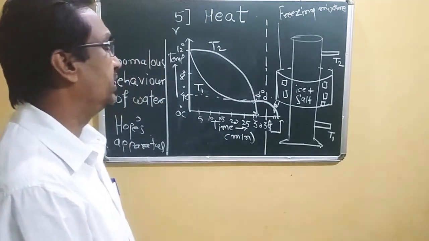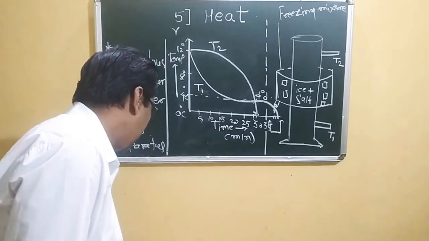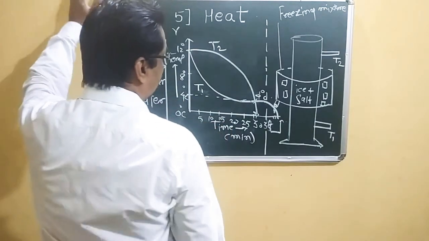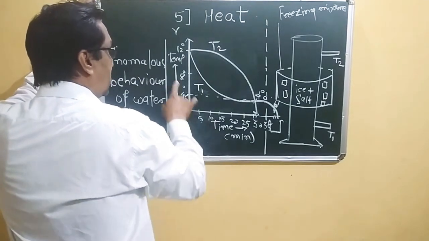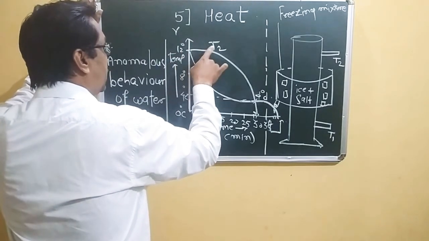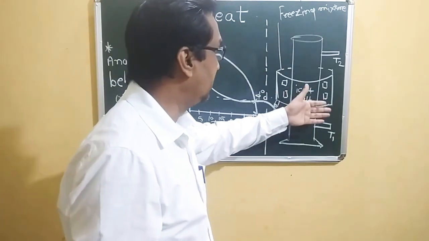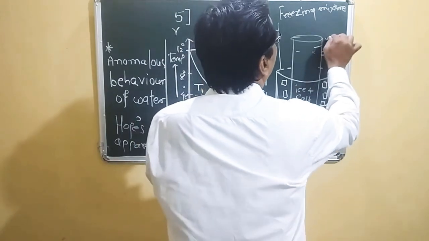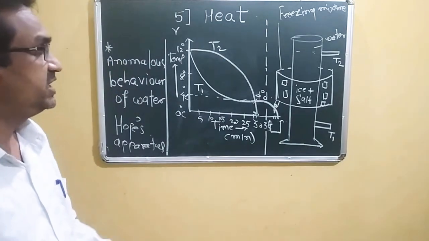So actually what happened there? In Hope's apparatus, we have to see. Before that, we have to once again explain those things. Here is a graph of temperature versus time. Temperature in degrees Celsius: 4, 8, 12. Initially, both thermometers are at 12 degrees Celsius. Before starting this experiment, we have to add only water. Here is water. We do not add ice and salt; the freezing mixer is not added.